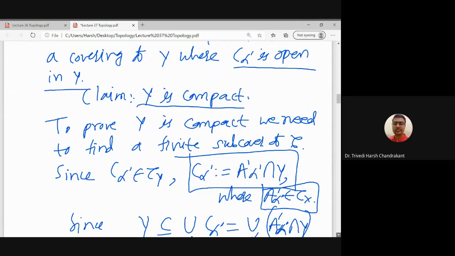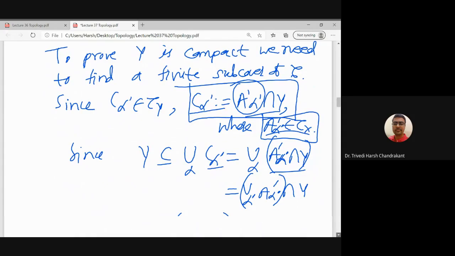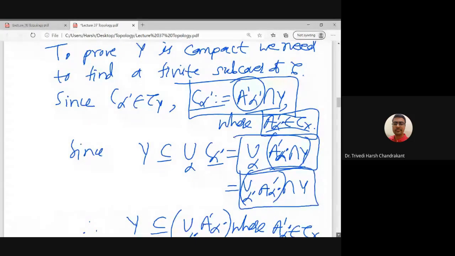That is the only notation we're using here. So what we were discussing is that C alpha dash is an open set in the subspace topology. That means it is of the form some set intersection Y, where that set is open in X. So this is that set which is open in X. Then we know that Y is a subset of the union of C alpha dash, and C alpha dash is this set, so we have substituted here, and then we can again use distributivity for union and intersection, so we will get this thing.